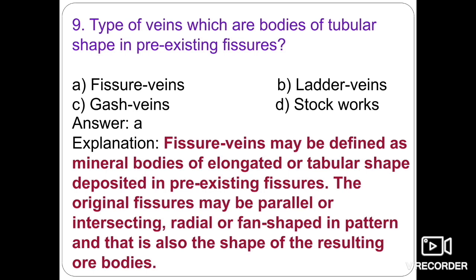Fissure veins may be defined as mineral bodies of elongated or tabular shape deposited in pre-existing fissures. The original fissures may be parallel or intersecting, radial or fan shaped, and that is also the shape of the resulting bodies. So the type of veins which are bodies of tabular shape in pre-existing fissures are known as fissure veins. Option A is the right answer.